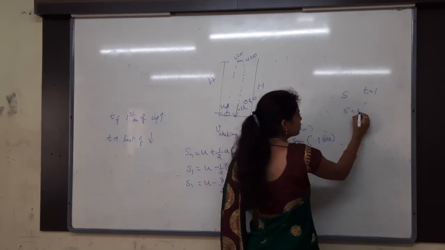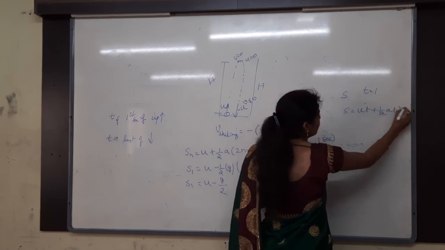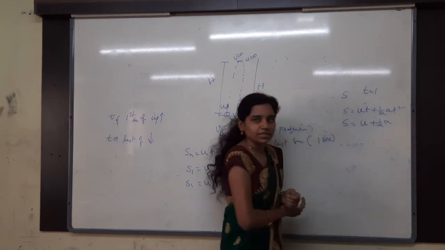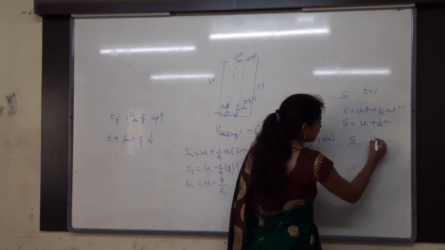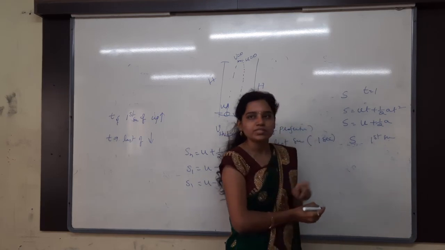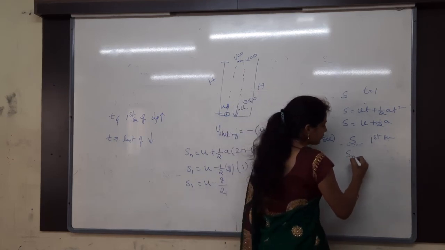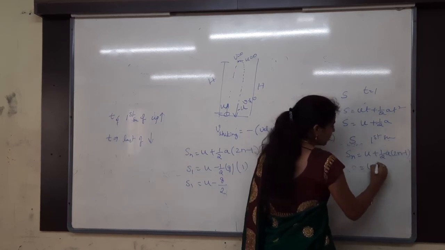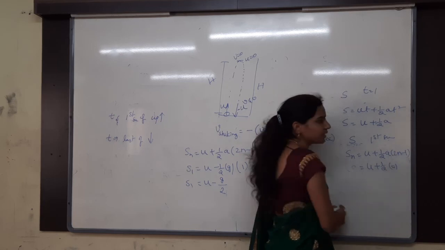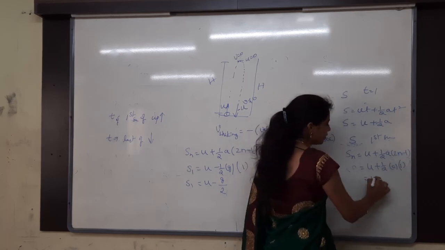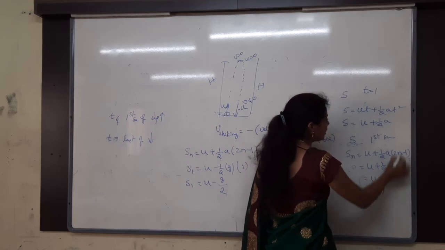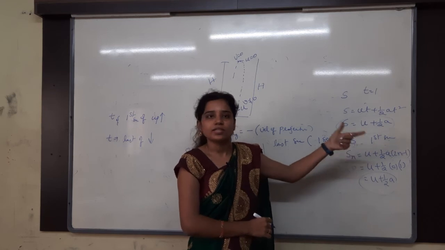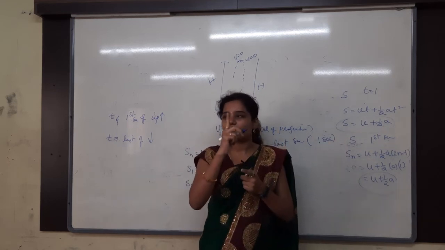What is the formula? S is equal to ut plus half at square. S is equal to ut, nothing but u plus half into a only, we will get. S in the first second, nothing but what formula you have to use? The Snth formula. Sn is equal to u plus half a into 2n minus 1. That is u plus half a into 2n minus 1, nothing but how much again? 1 only. So what is the answer you are getting? u plus half a. Here also how much? u plus half a only. Both are same or different? Same only. Whenever I am talking about only one, number 1, then it is same.